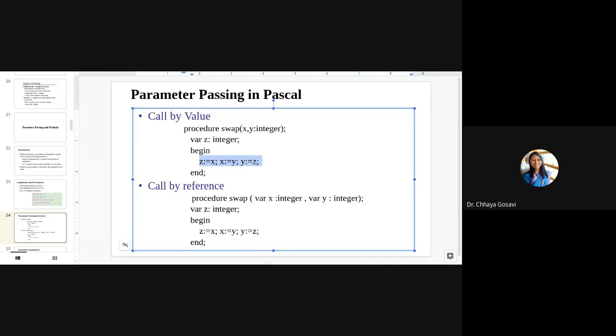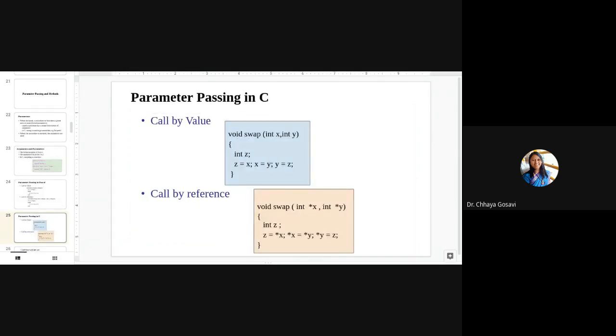But in case of call by reference, can you see the difference? The var keyword is used. In Pascal the var keyword is used, and in C language the pointer, ampersand. And here we are swapping addresses instead of values. That's why values are getting swapped. I'll explain with the help of a C language example.